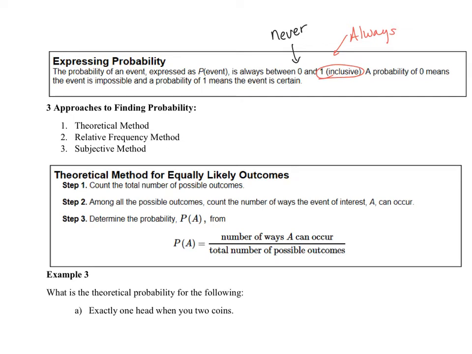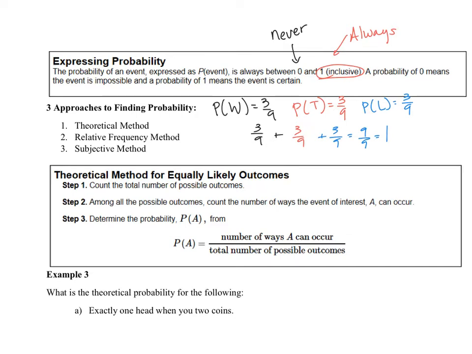Another rule we're going to develop is that all of the probabilities add up. Remember in paper, rock, scissors, the probability of a win was 3/9, the probability of a tie was 3/9, and the probability of a loss was 3/9. When you add up 3/9 plus 3/9 plus 3/9, you get 9/9, or 1. So another rule we're going to establish is that the sum of all the events will always equal 1.